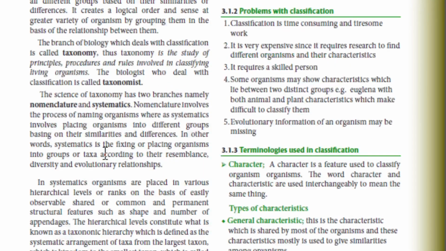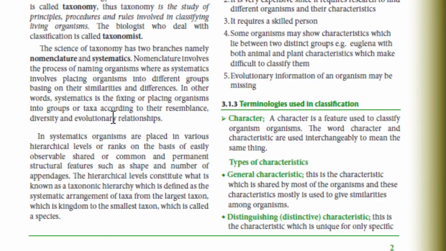The science of taxonomy has two branches, namely nomenclature and systematics. Nomenclature involves the process of naming organisms, whereas systematics involves placing organisms into different groups based on their similarities and differences. We cannot name a living organism without placing it in its respective group, because we learn about binomial nomenclature, which is the naming of living organisms, whereby every living organism has two names, the generic and the specific name.